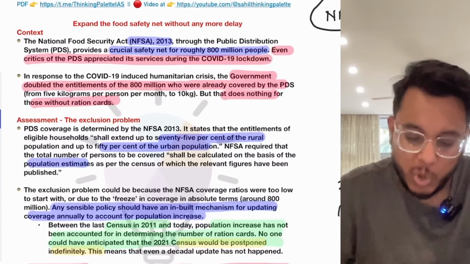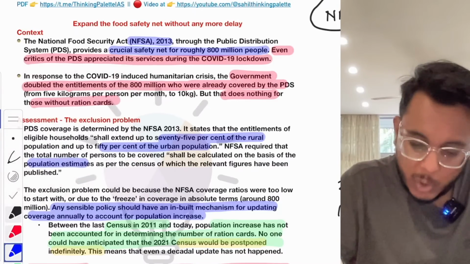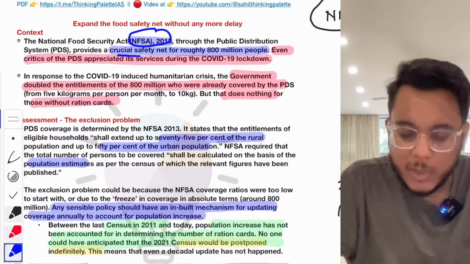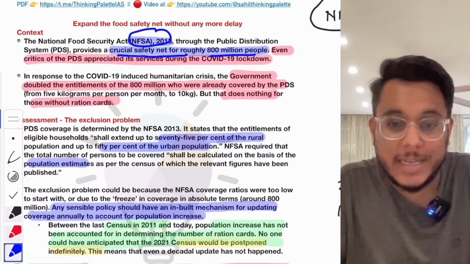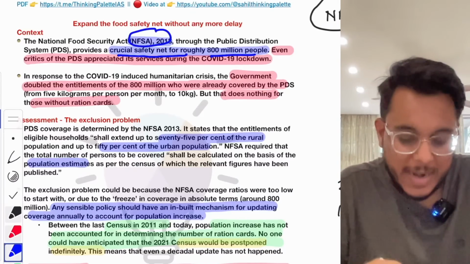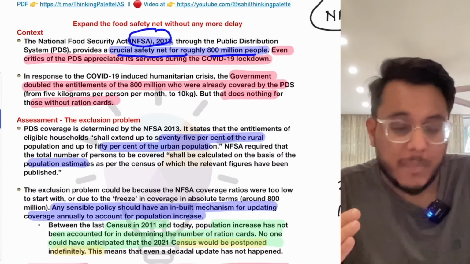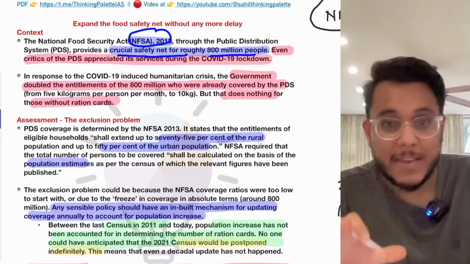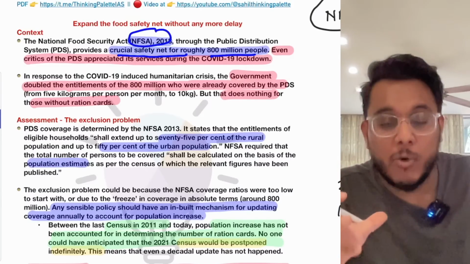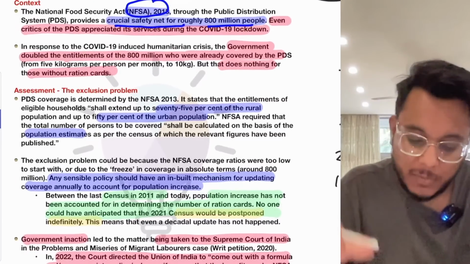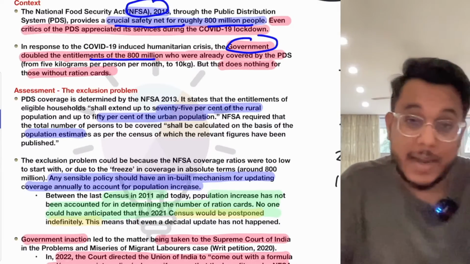Now, when we talk about the role of the National Food Security Act, it has proved to be a crucial safety net for around 800 million people, around 80 crore people, during the pandemic, because we know that during the pandemic there was economic vulnerability. The people were suffering, so there it became a lifeline. And for that, even international organizations such as the FAO have appreciated India. Moreover, during the pandemic, the government also doubled the entitlements to the 800 million people.